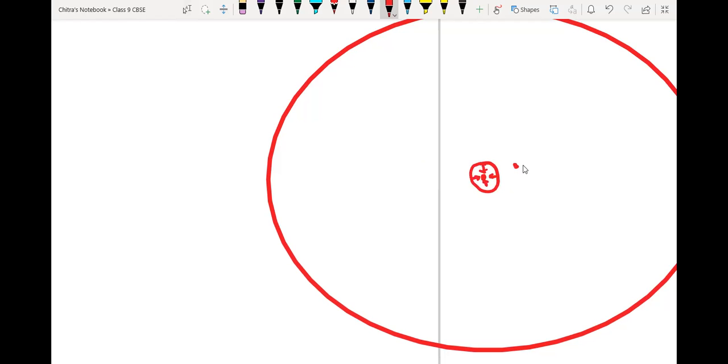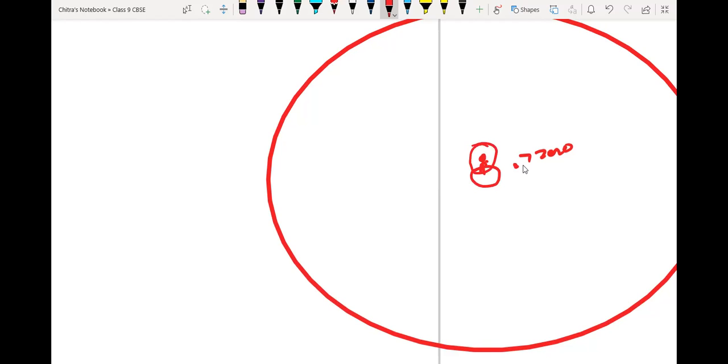That's why at the center, the resultant force will be 0. But if the object is placed over here, then force is going to apply from this direction only, because it is working from the center only. So if the object is placed over here, then the maximum gravitational force will act here.